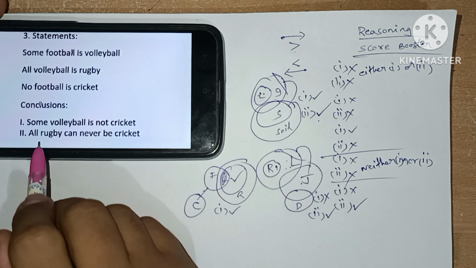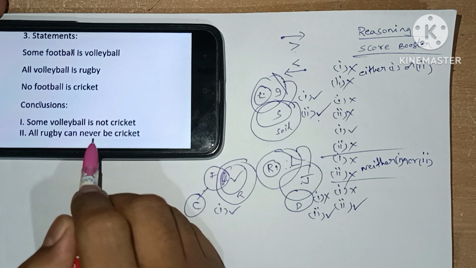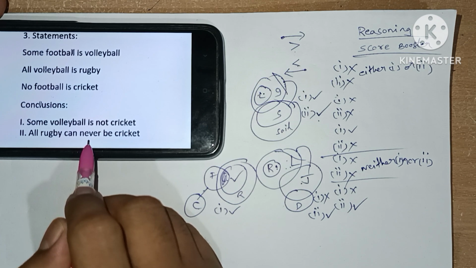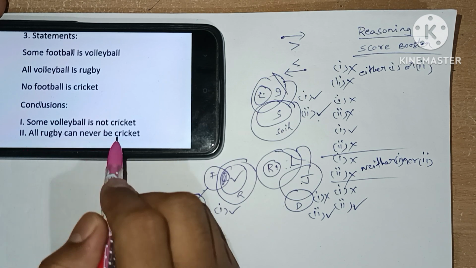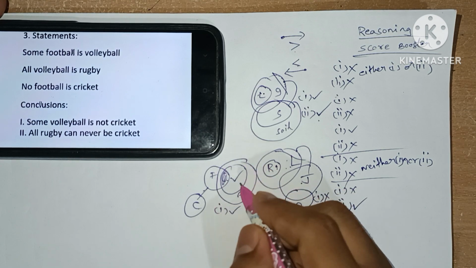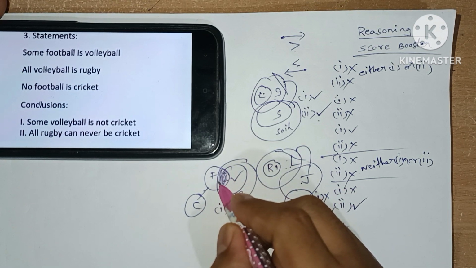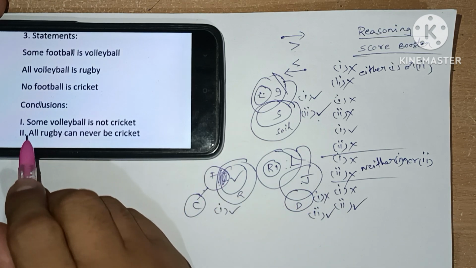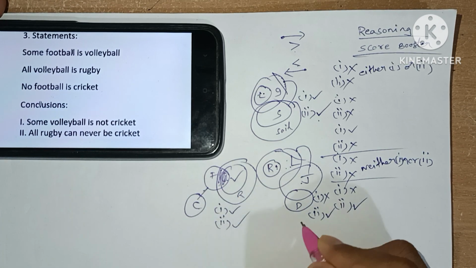Second conclusion. Here we again see never, which means not. Here we see never or not anything. So what we check is all case. All rugby can be cricket. All rugby can be placed inside cricket. It is not possible because of sharing with F. So all case fails. All case fails means all never case will be true. So second conclusion is also true.